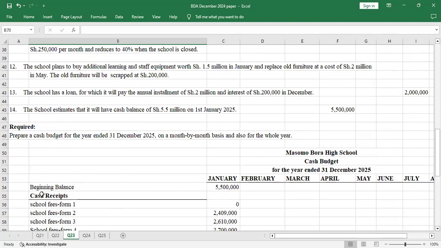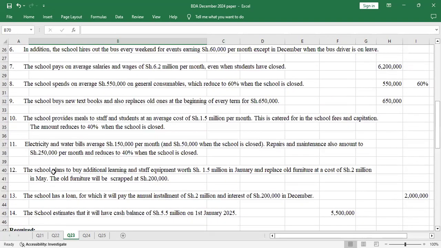Then the next item, number 10, the school provides meals to staff and students and an average cost of shillings 1.5 million per month. This is catered for in the school fees and capitation. The amount reduces to 40% when the school closed. So we are in January. The school is not yet closed. So we'll spend 1.5 million on what? On meals to staff.